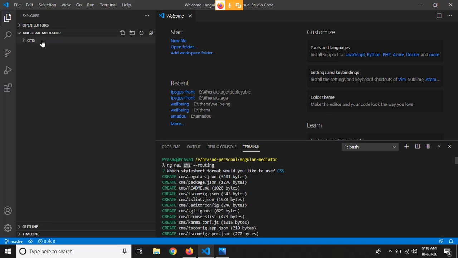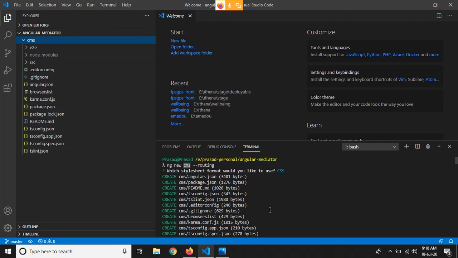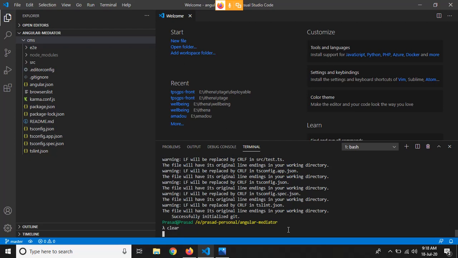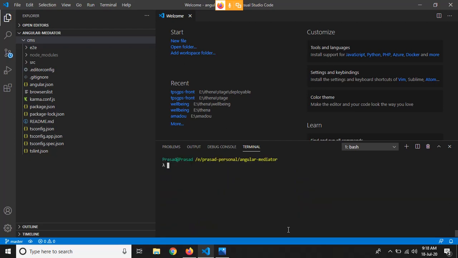So as we can see here, let's compile that application and see if we can see it in the browser or not. For compiling an Angular application we have a CLI command, ng serve. It will compile our entire application. For that, first we need to be in the project directory.